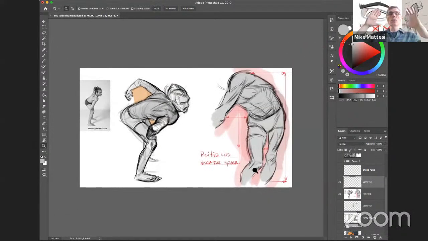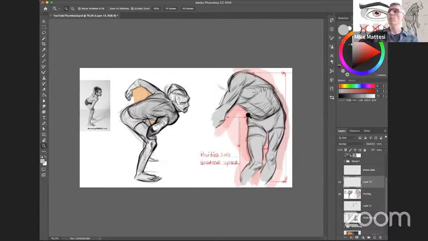So we've talked about silhouette. If you can get a clear silhouette, what's happening is that when you make a silhouette, it's called positive shape. Negative shape is what's outside of it, right? So by seeing silhouette, you start to also more clearly see the negative shape around it, right? Because you're seeing the positive, it helps invent the negative. And because of that, that also helps you click in your accuracy and your proportion better.